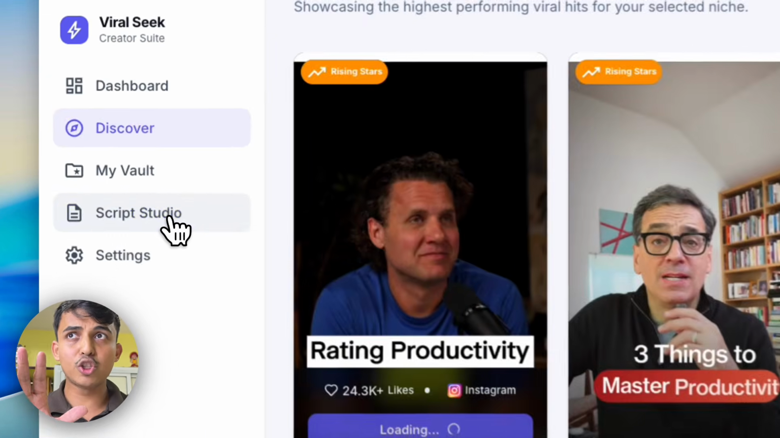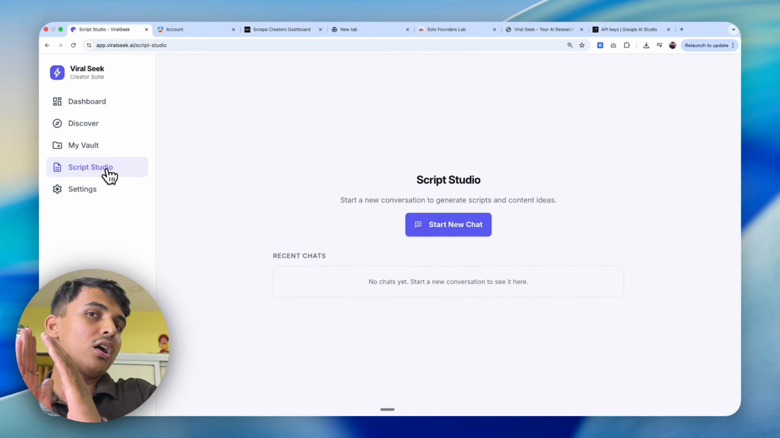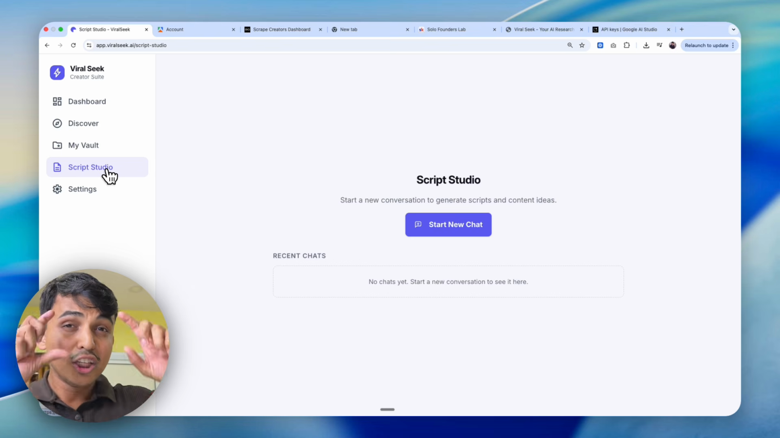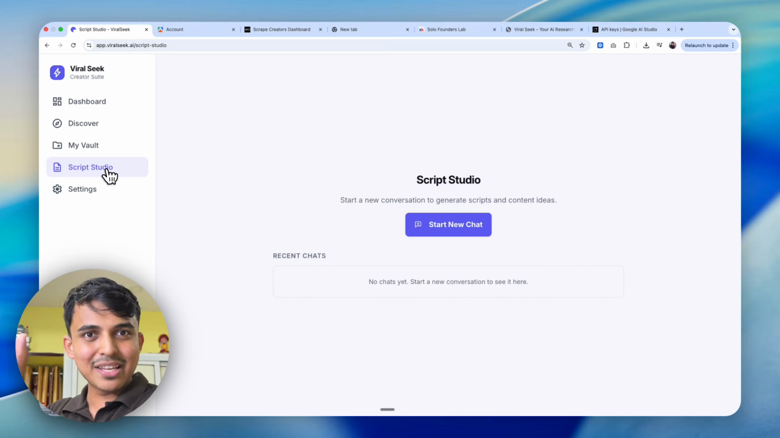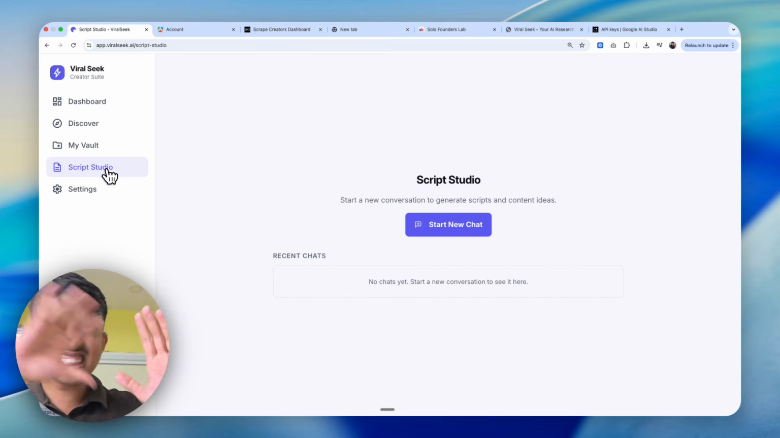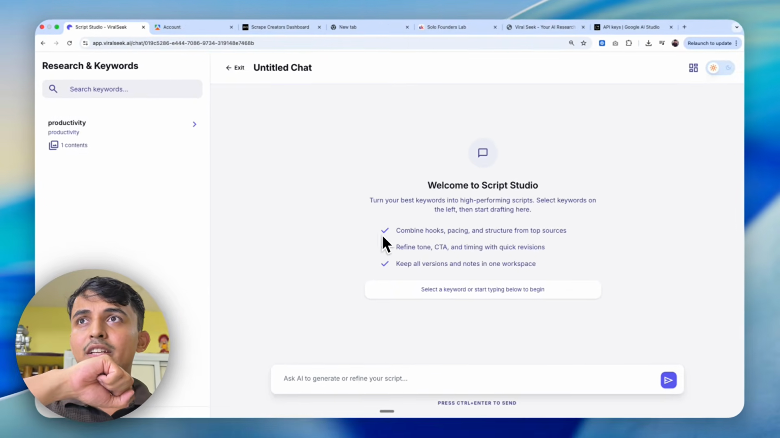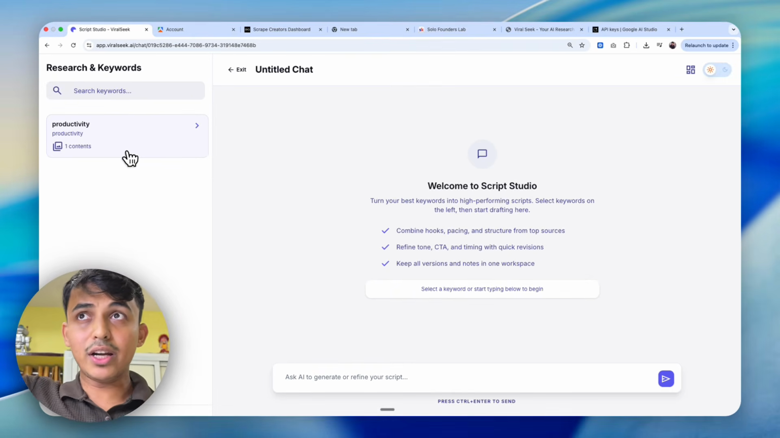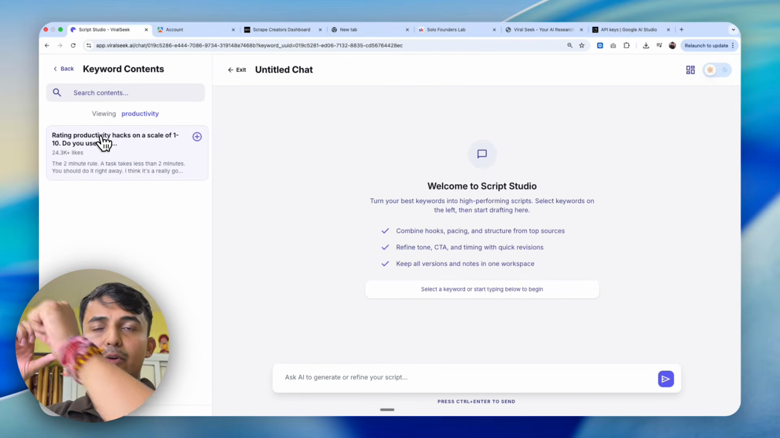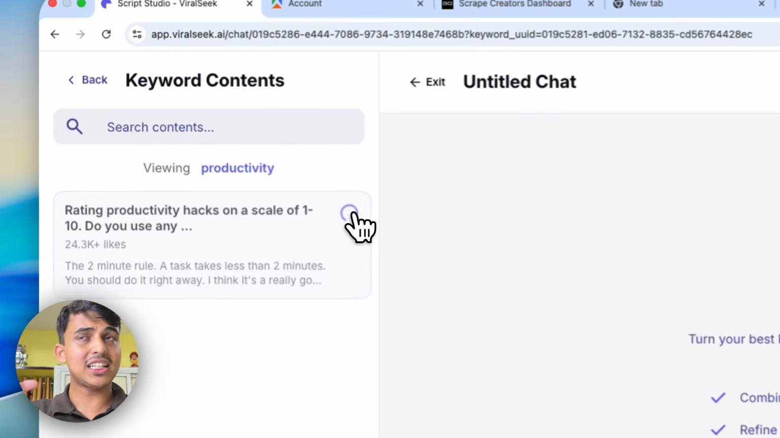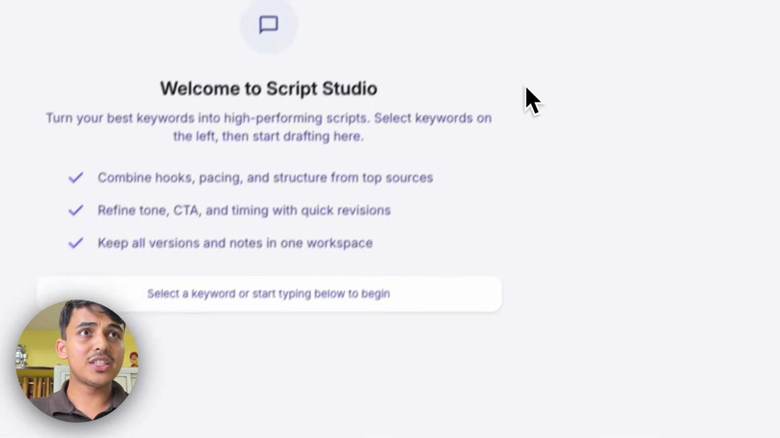I'm gonna come to Script Studio. So think of this as NotebookLM, but for all the other social media platforms, meaning you can add resources or sources from viral concepts, and then you can chat with it, right? That's crazy, guys. So you click on start new chat, and then it's gonna give you the productivity content. As you can see, it's the concept, the content that you have put together, and then you just have to click on plus, just like how you would do in NotebookLM, right?